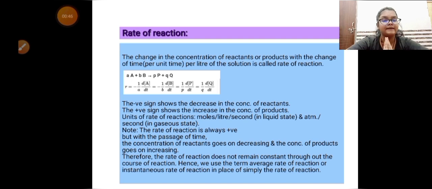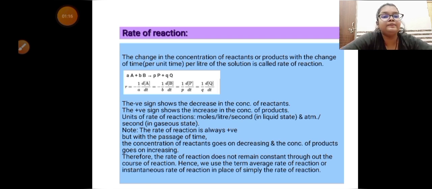It means with the passage of time there is a change in concentration of a reactant or a product, because the reactant concentration starts decreasing and the product concentration starts increasing. The rate of a reaction is given by R equal to minus 1 by A, d[A] by dt, with negative sign if the reactant is there.